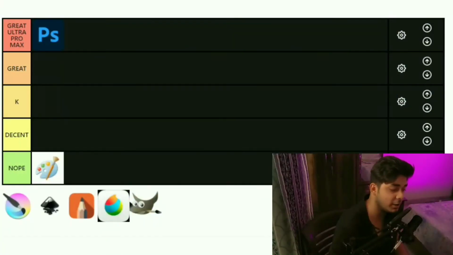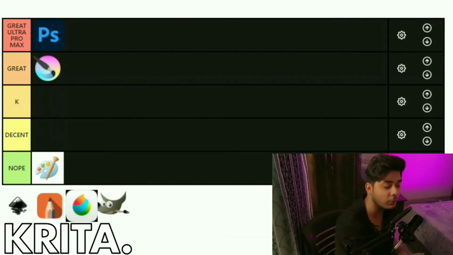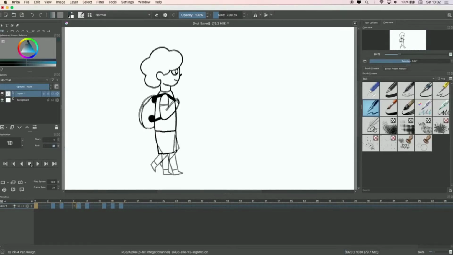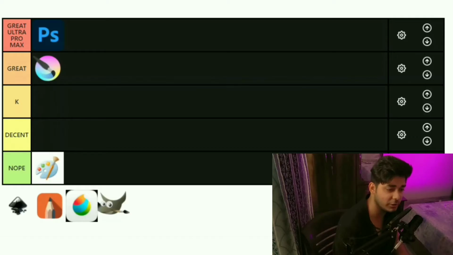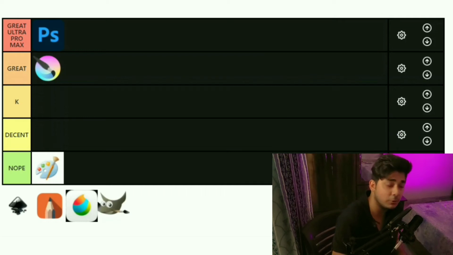So obviously starting off with Krita, I will put it somewhere over here. The only reason I've placed it so high in the tier is because it is the best software out there. No doubt it has a built-in animation tool, if you want to draw or create frame-by-frame animations. It has its own pixel-based brush engine so that you can create your own custom brushes. There are a lot of variables you can change to make your own brushes. I've already covered a video on that. If you want to create your own brushes, you can watch that video. There will be a link in the description, or a screen card or an annotation somewhere on the screen.